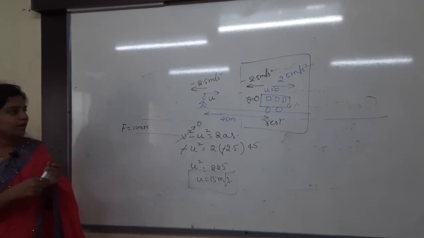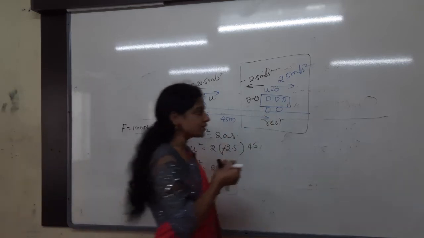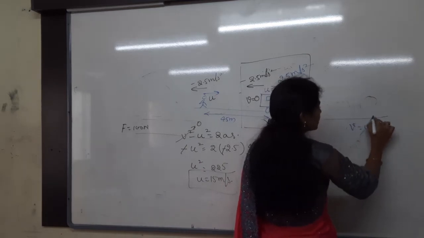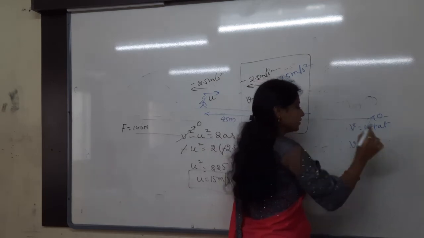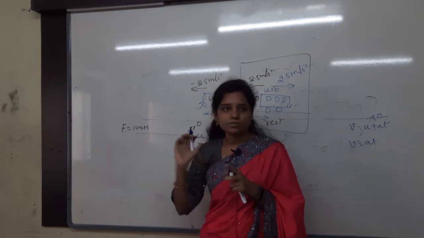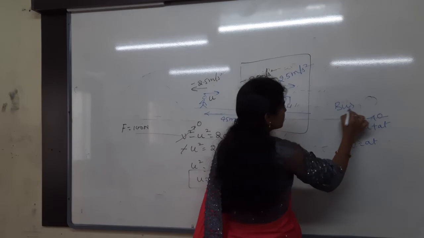Now you have to find out the velocity of the bus after some time. Then the velocity of the bus, V, is equal to how much you will get? U plus AT. What is the initial velocity of the bus? 0. V is equal to AT. That one also I will tell, you just try to understand. Otherwise, you follow this method only. So now I am just calculating everything about the bus.